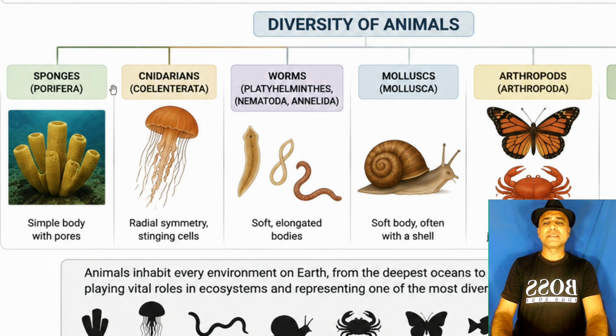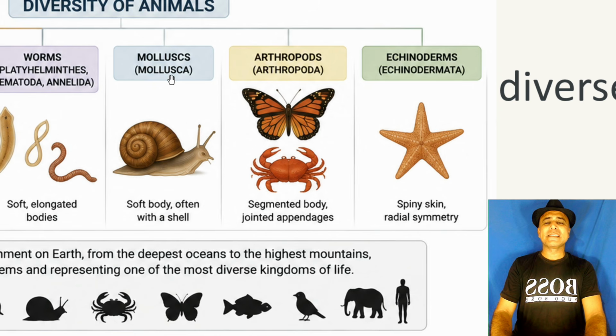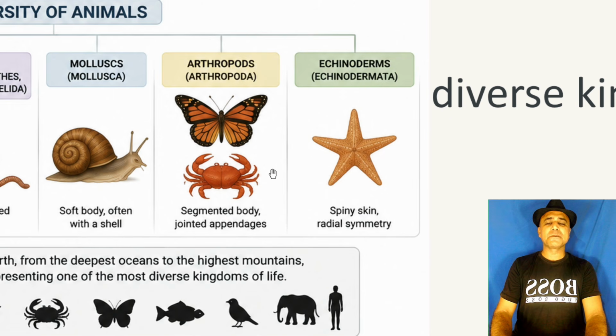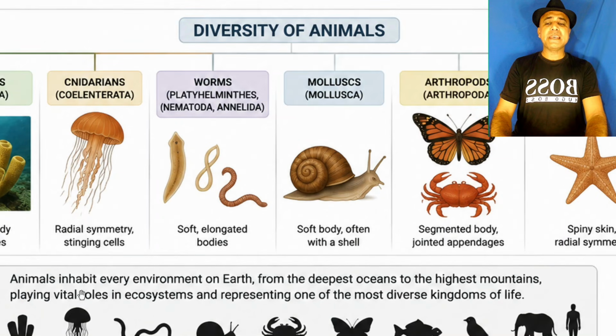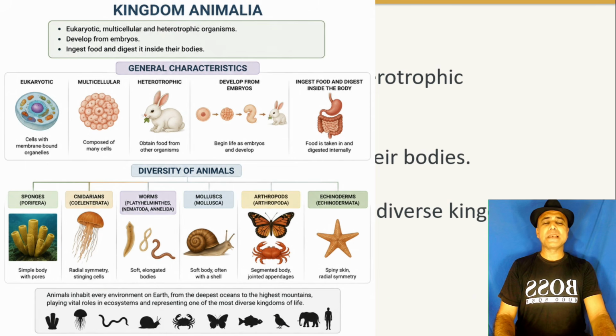Diversity of animals: sponges, cnidarians, worms, molluscs, arthropods, echinoderms. Animals inhabit every environment on earth, from the deepest oceans to the highest mountains, playing vital roles in ecosystems and representing one of the most diverse kingdoms of life. This is all about the animal kingdom.